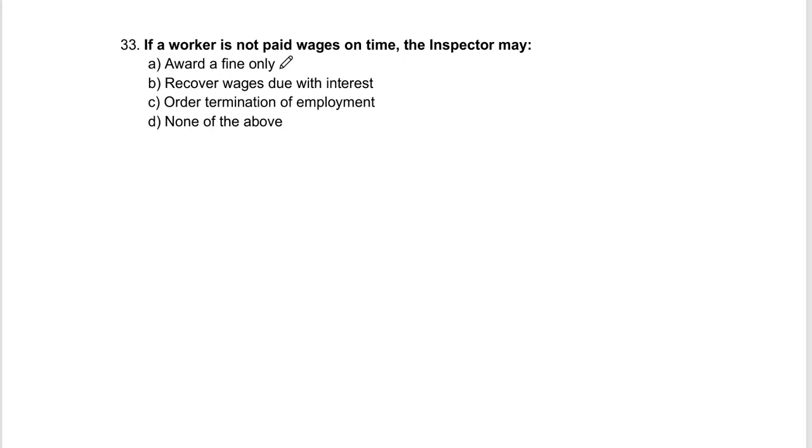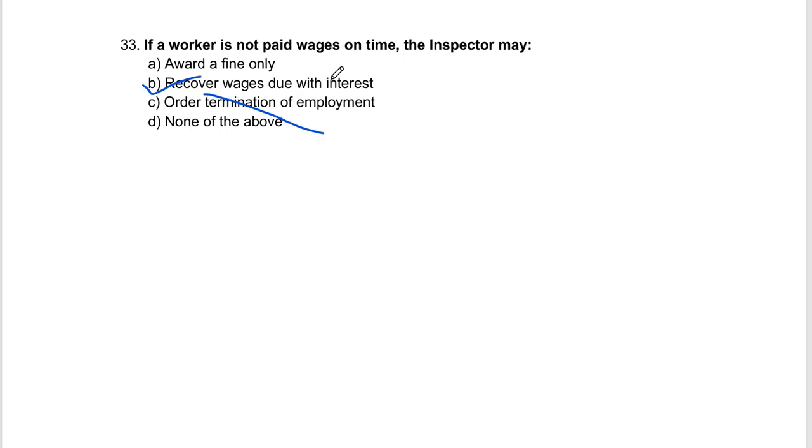So if a worker is not paid wages on time, the inspector may award a fine only, recover wages with interest, order termination of employment, none of the above. So in this, the correct option is recover wages due with interest. If the worker did not receive any wages, the inspector may recover.